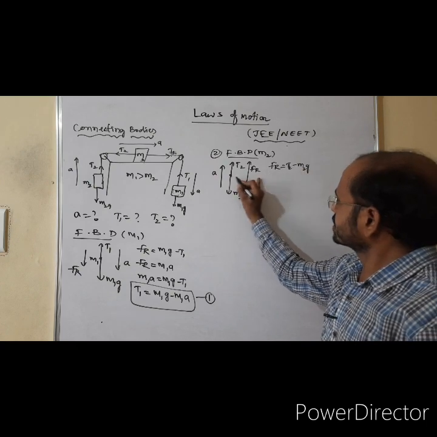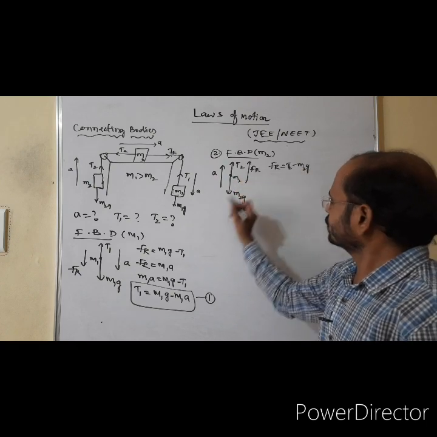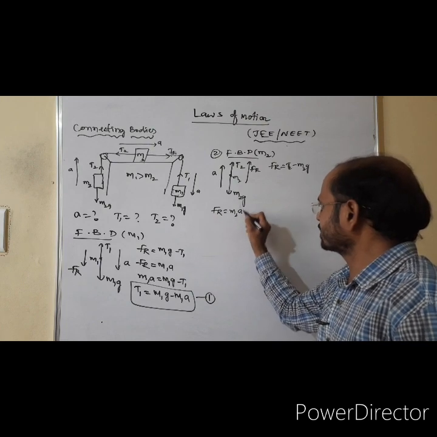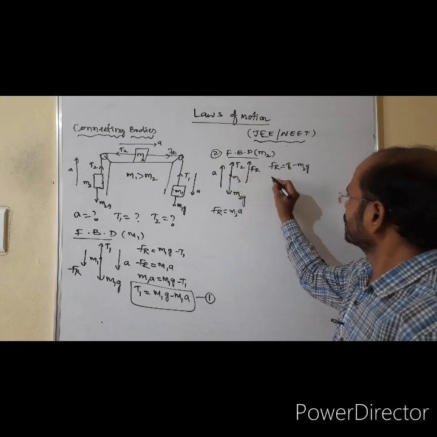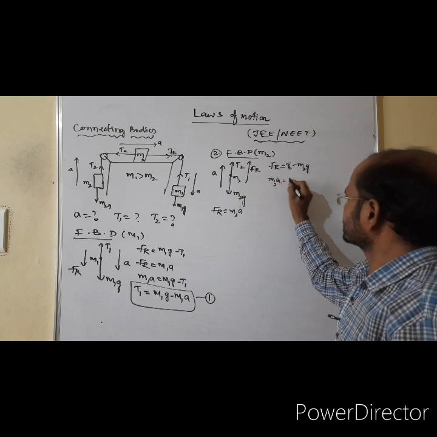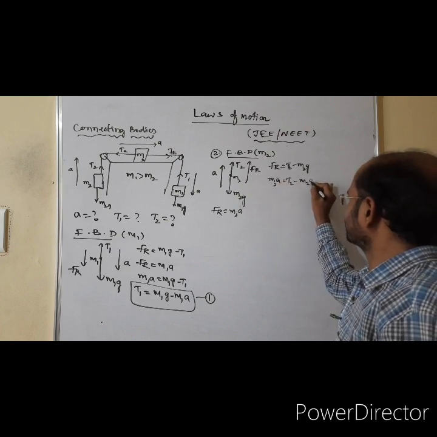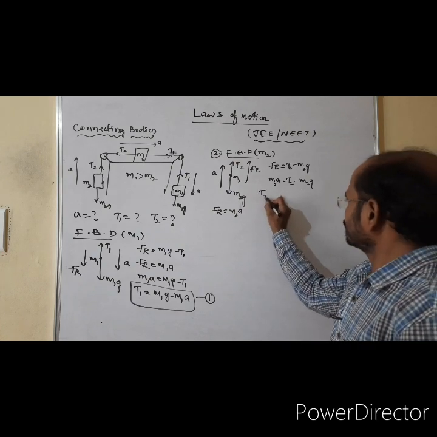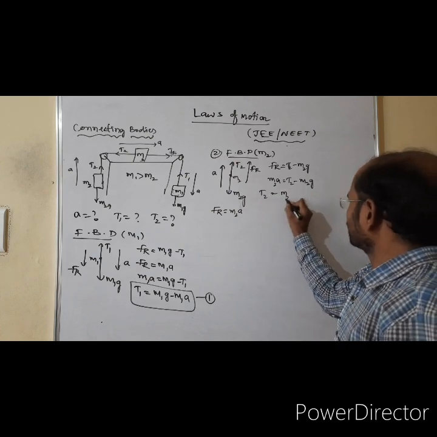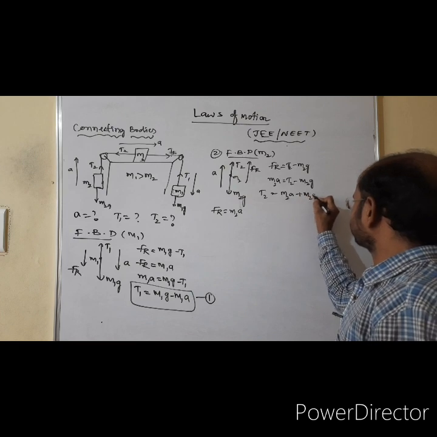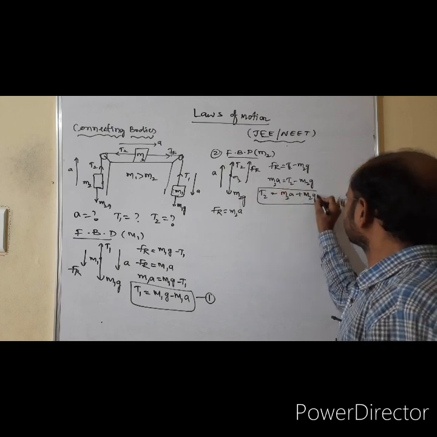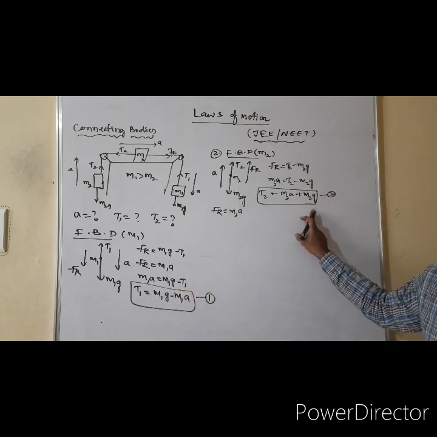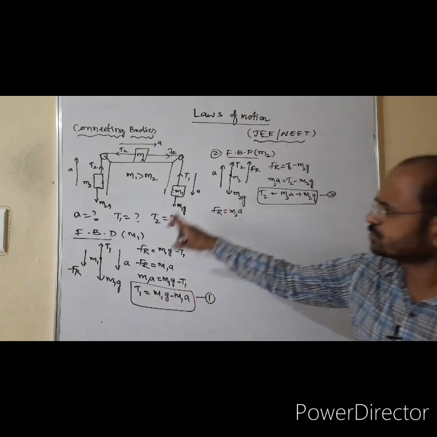Now here we should write the resultant. M2 is accelerating, therefore the resultant force FR for this given free body diagram is M2A. So here you write M2A is equal to T2 minus M2G. From this, T2 is equal to M2A plus M2G. This is expression 2. Now we know expression 1 and expression 2. But actually we need to get the acceleration.